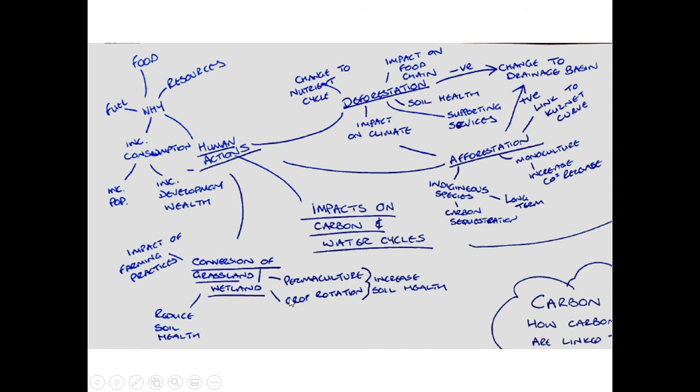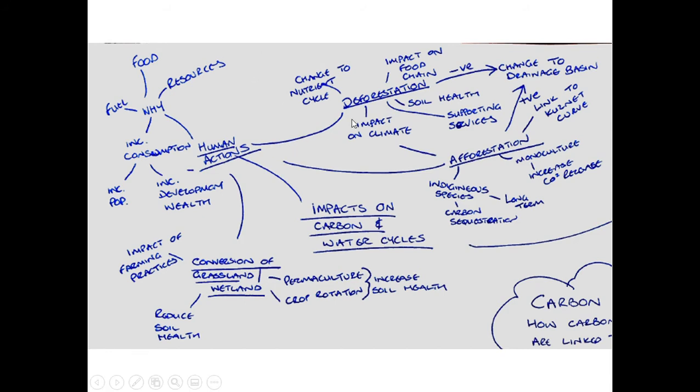But there are ways around this. We could look at moving to more permaculture and crop rotation, which would help to increase soil health. Moving back to farming techniques from several hundred years ago, before the mass technology and pesticides and fertilizers, and actually using the ecosystems effectively to produce the crops that we need.